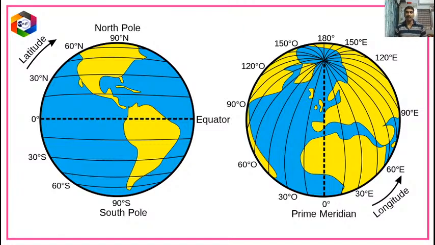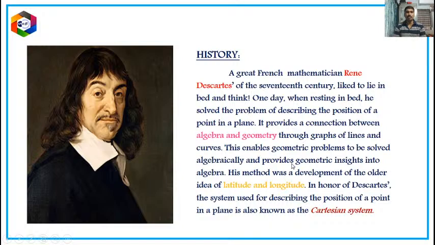Now today we are going to discuss that mathematical concept. Before that, let us observe, children, here is a mathematician called René Descartes, a great French mathematician. René Descartes of the 17th century liked to lie in bed and think.